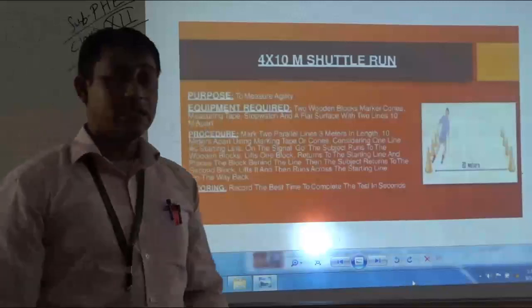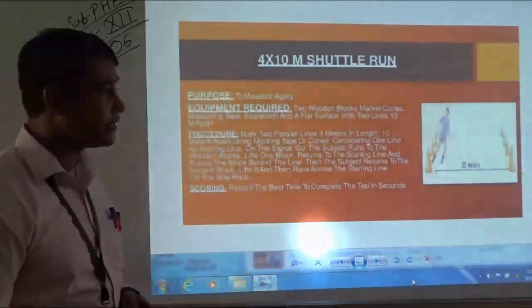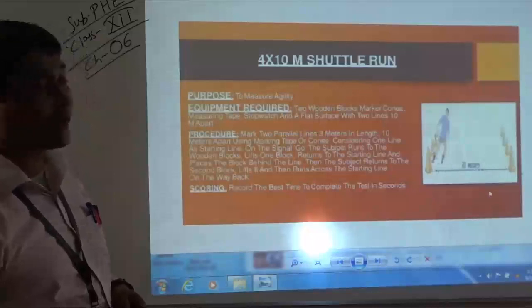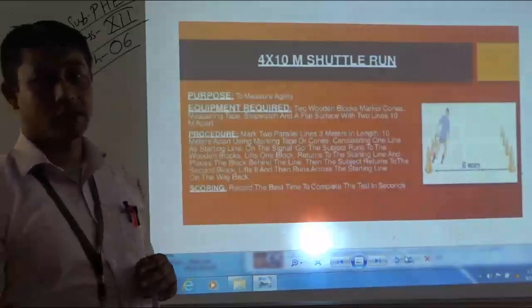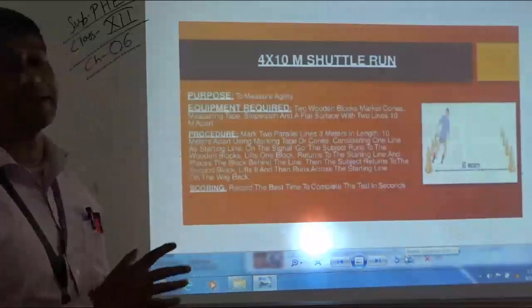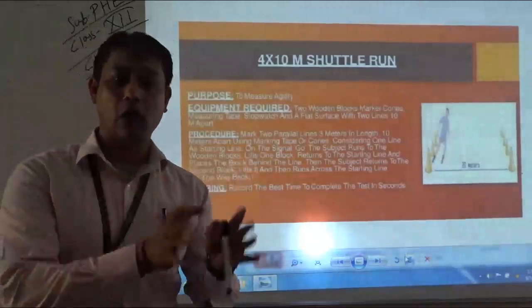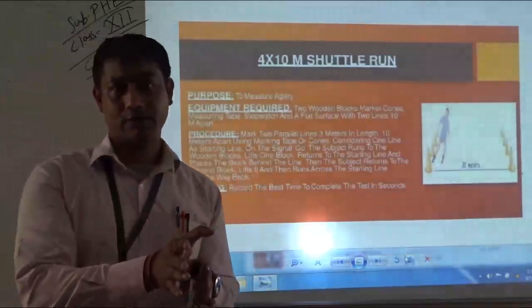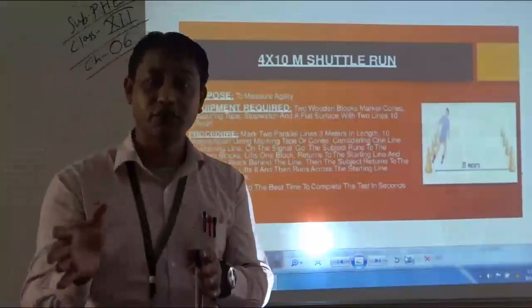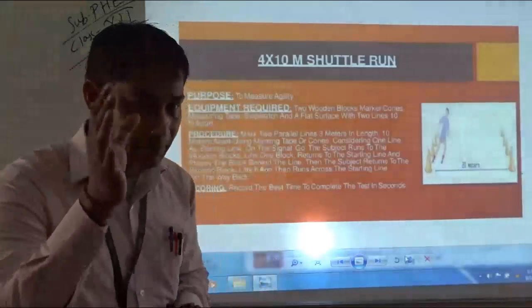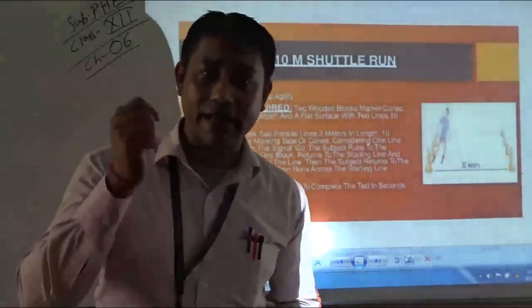Under procedure, there will be a 10-meter line. 2 parallel lines will be drawn at a 10-meter gap. Just check. Okay? After that, 2 wooden blocks will be placed on one of the parallel lines. The subject will be standing opposite to the wooden blocks. Means the subject will be standing on the line which is opposite to the line where the wooden blocks are placed. So after that, the examiner will give the command as go.